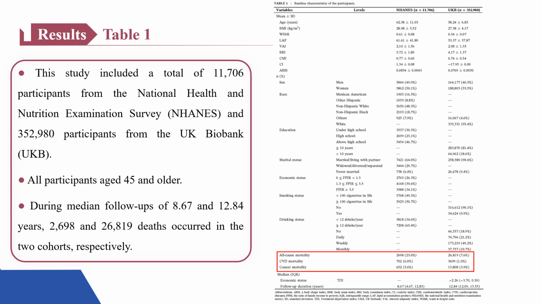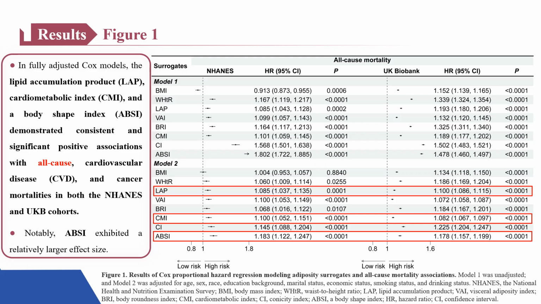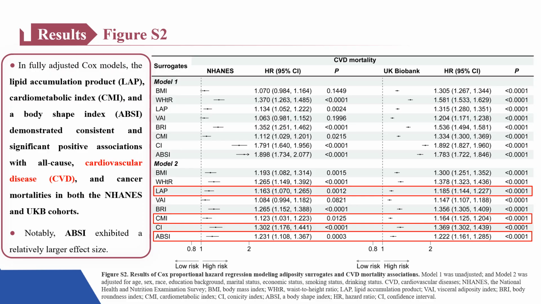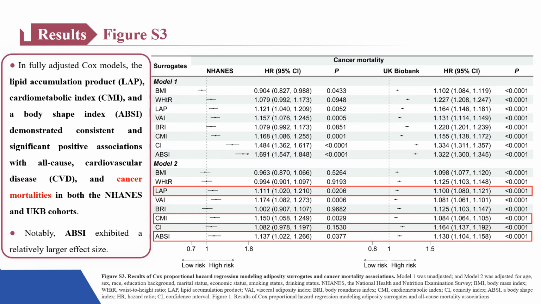During median follow-ups of 8.67 and 12.84 years, 2,698 and 26,819 deaths occurred in the two cohorts, respectively. In fully adjusted Cox models, the lipid accumulation product, LAP, cardiometabolic index, CMI, and a body shape index, ABSI, demonstrated consistent and significant positive associations with all-cause, cardiovascular disease, CVD, and cancer mortalities in both the NHANES and UKB cohorts.